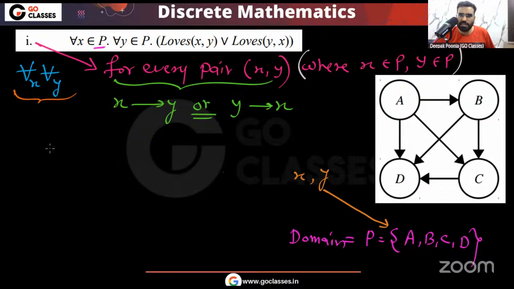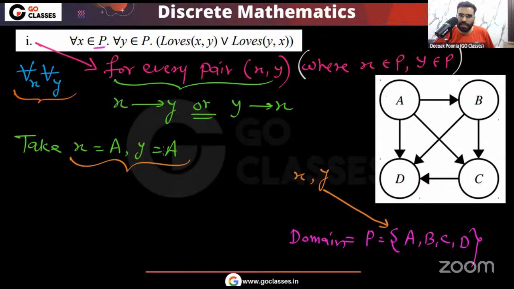So now you can notice, if I take x and y to be same, because remember one thing, that this statement is saying that whatever pair of elements you take, those elements can be same or those elements can be different. For every pair of elements, it should happen that at least one of them is loving another. But you can see, if I take x equal to a and y equal to a, means if both x and y refer to the same element, then you can easily see that, because there is no direct arrow from a to a, a does not love a.